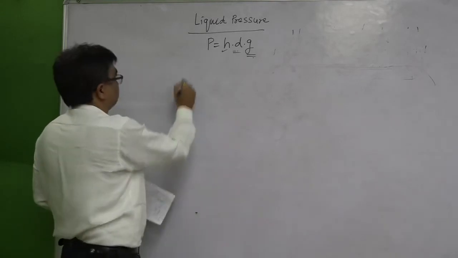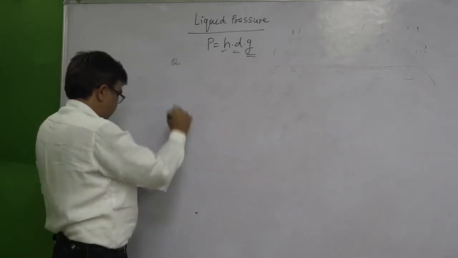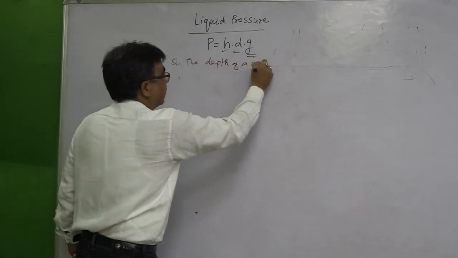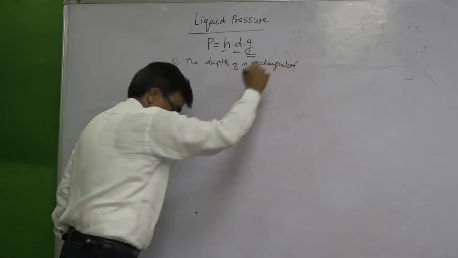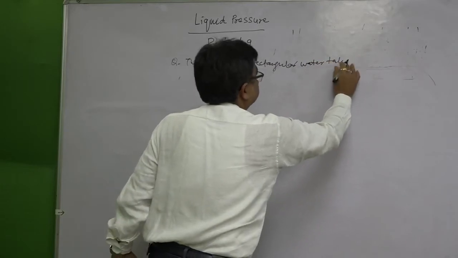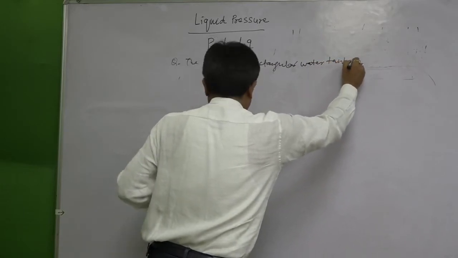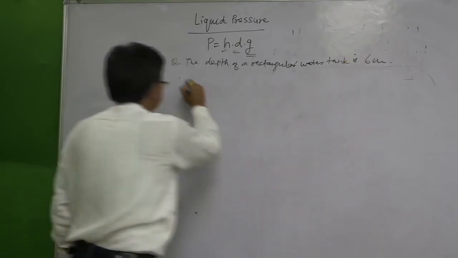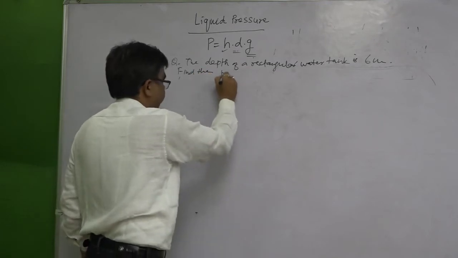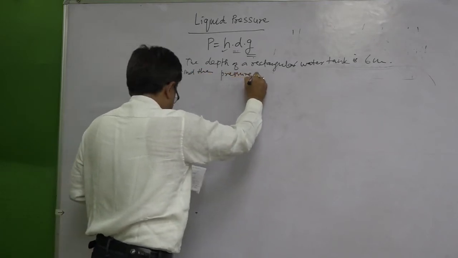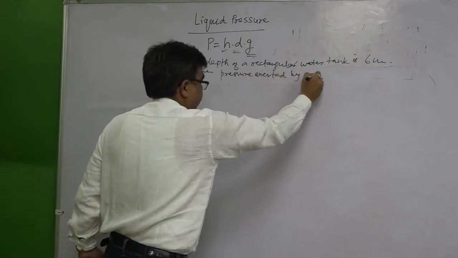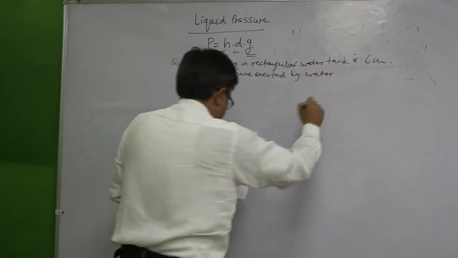Suppose the question is like this: the depth of a rectangular water tank is 6 meter. Find the pressure exerted by water at its bottom.